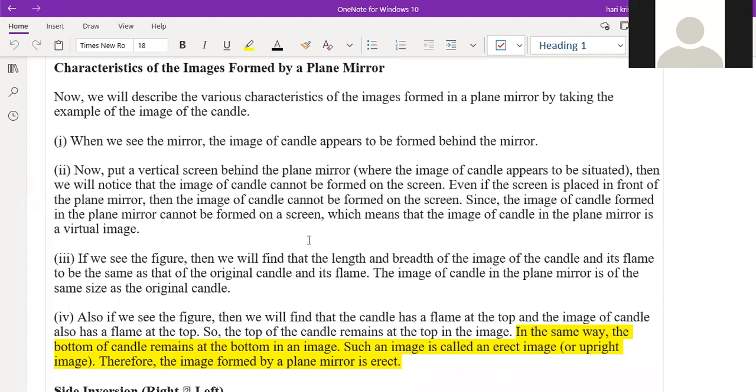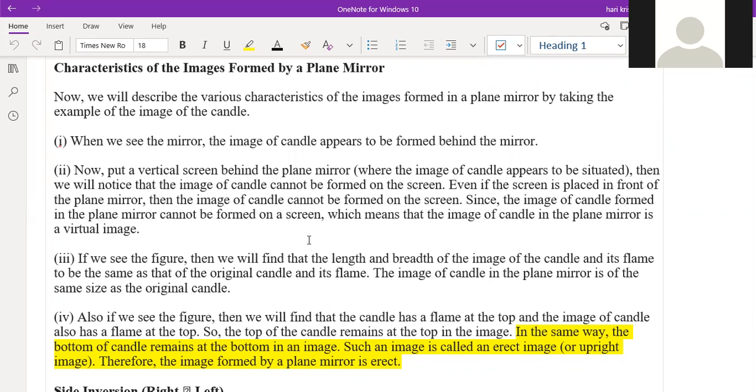Suppose you keep an object, whatever image is formed on the plane mirror looks like it has the same size of the object. Suppose you have placed a circular object. The image formed on the plane mirror also has the same size, right? Yes, sir.